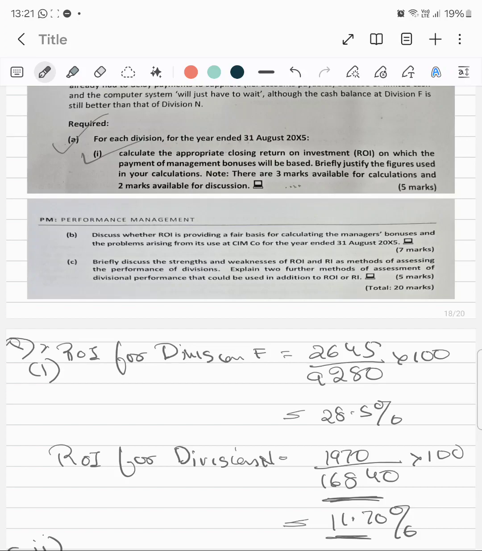So if your cost of capital is less and the return on investment is high, obviously the decision would be taken to accept the project.